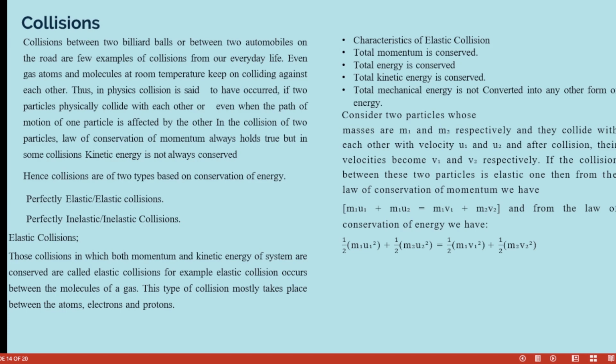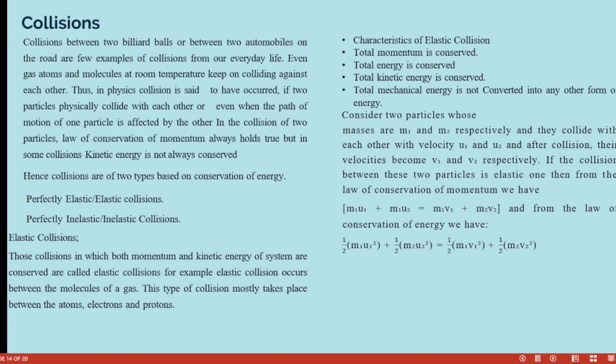Elastic collisions, perfectly elastic collisions. Those collisions in which both momentum and kinetic energy of the system are conserved are called elastic collisions. That is, the momentum is conserved and the kinetic energy, which is half mv squared, is also conserved.